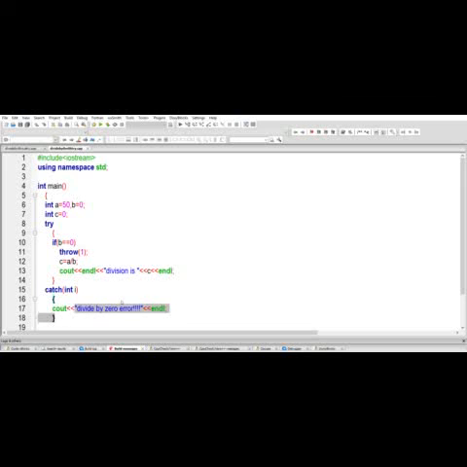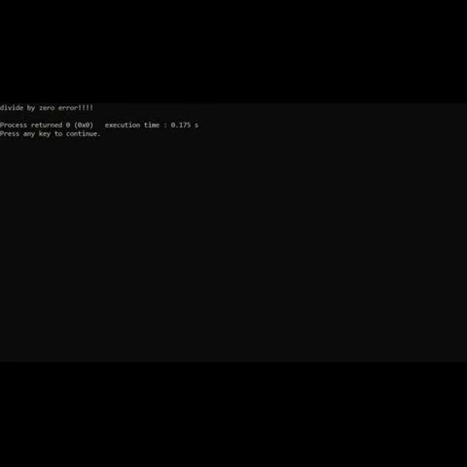Let's go for the output. Now you can see that we are getting the required output, and finally we handled the exception. If one wants, then in the catch block they can rescan the value of b, or they can change it also. Actually this depends on how the programmer wants the output of the code.